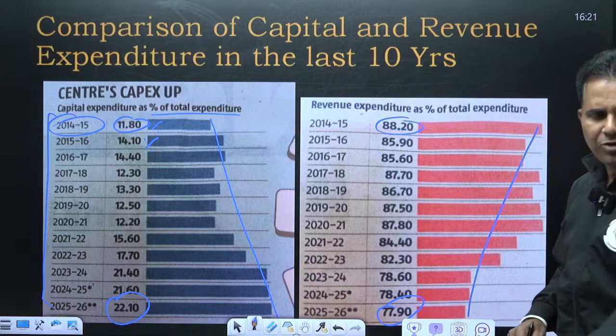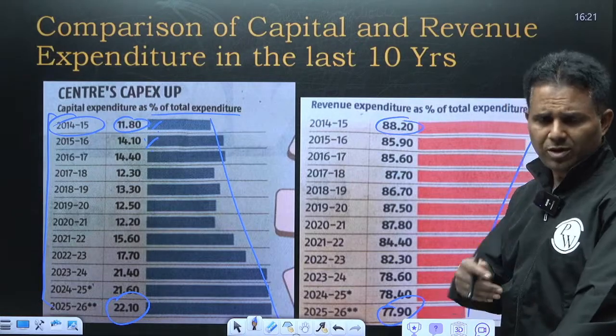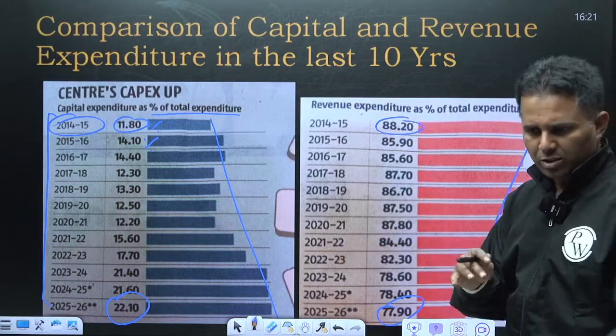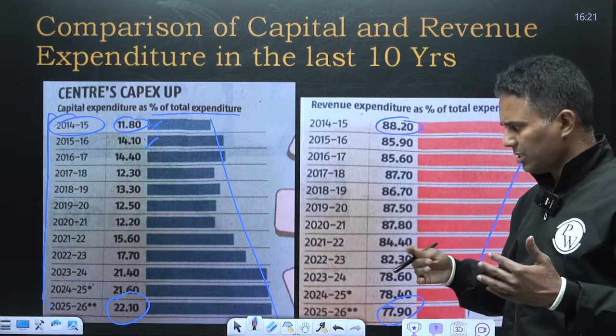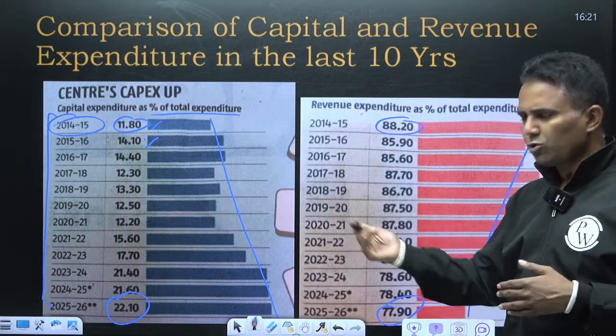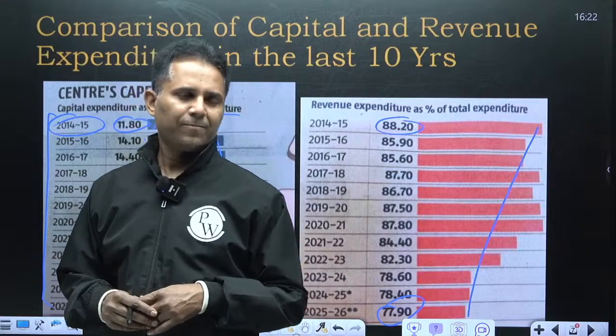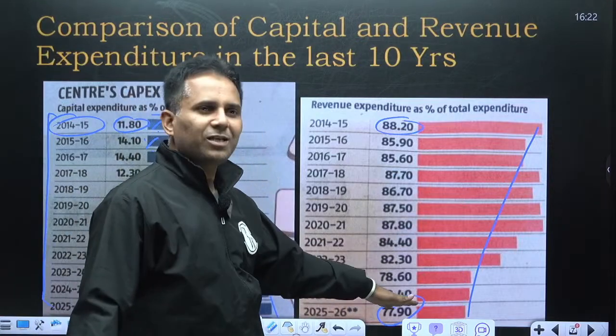Earlier we used to give a lot of welfare schemes. Now also, of course, in absolute numbers it has increased, but the overall balance has been reached. So out of the total expenditure, 22% is capex and 78% is revenue expenditure. In percentage terms it has reduced.